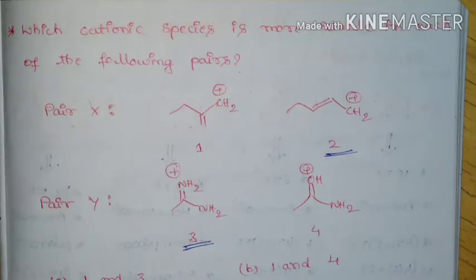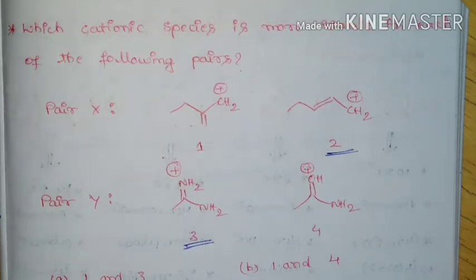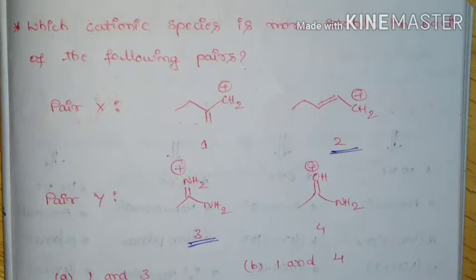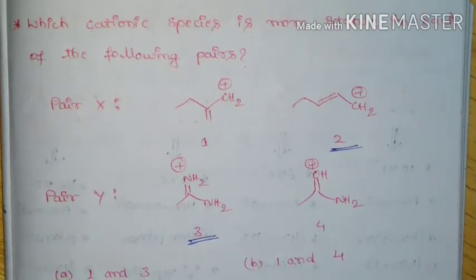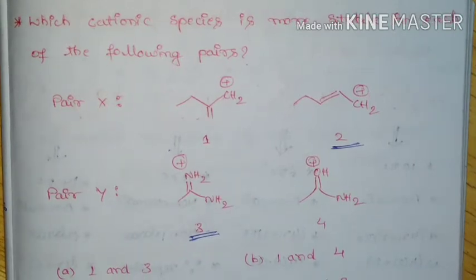Hello students, today I am going to discuss organic part question and answers of Geoscientist Prelims 2020. So first question is, which cationic species is most stable in each of the following? So here they are given pair X and pair Y. So among pair X and pair Y, we need to find which cationic species is most stable.